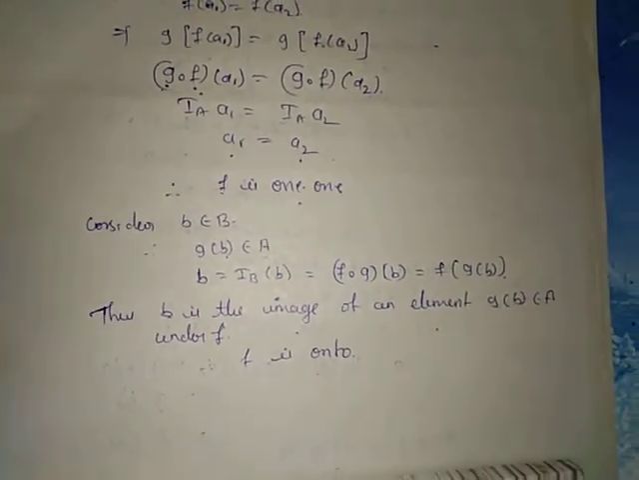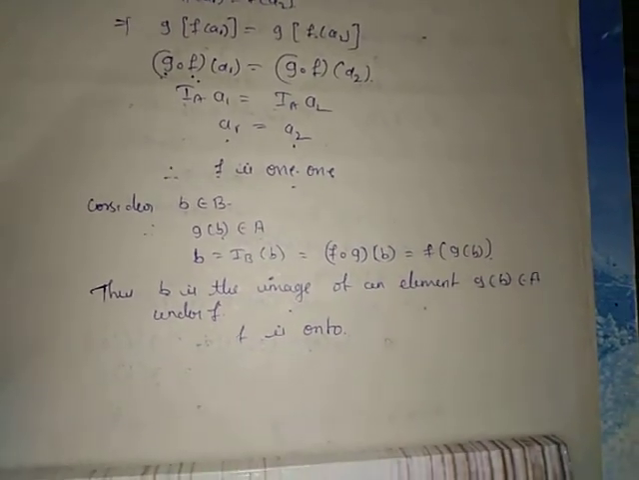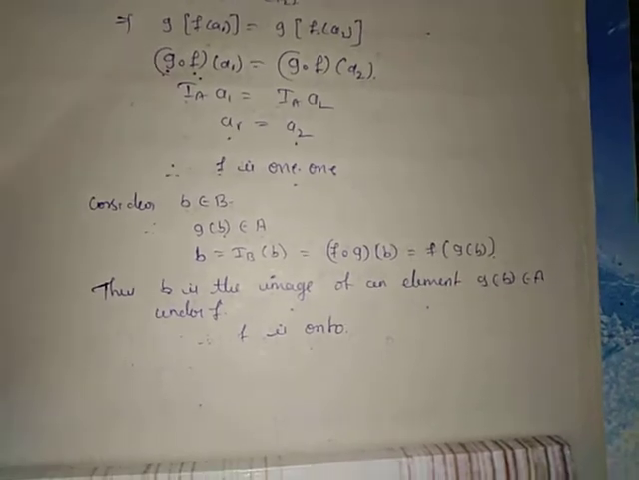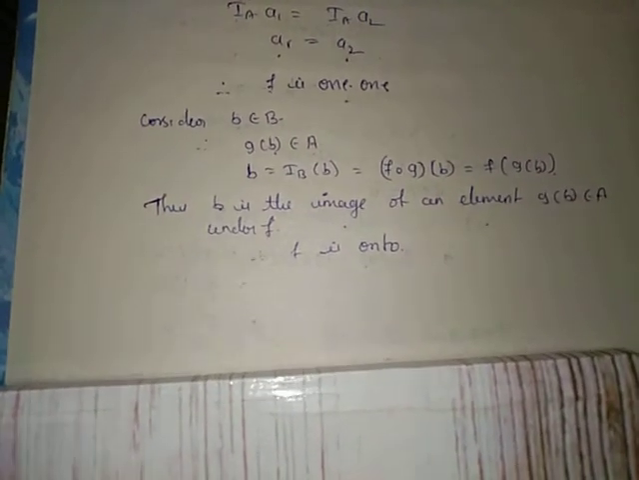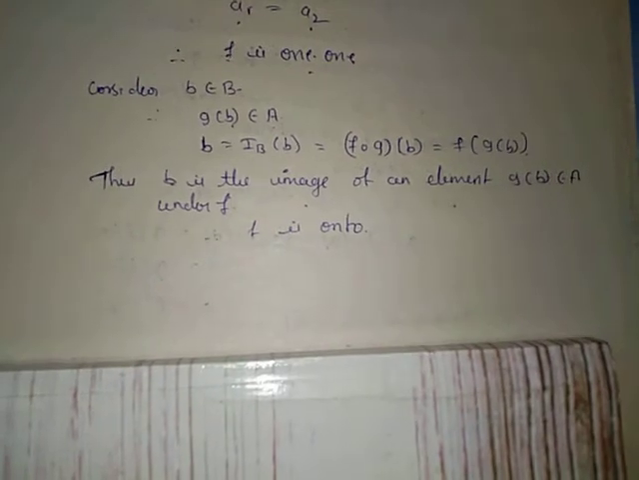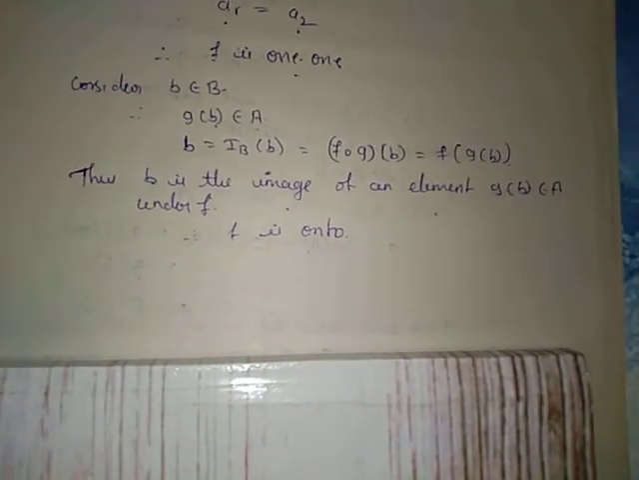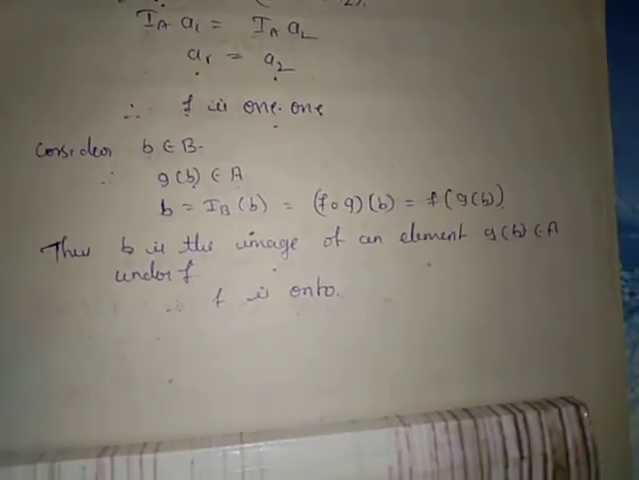Suppose an element b belongs to set B, then g of b belongs to set A. Consider b equal to I_B of b, that is equal to f dot g of b, which can be written as f of g of b. Hence b is the image of an element g of b under f. Therefore f is onto.